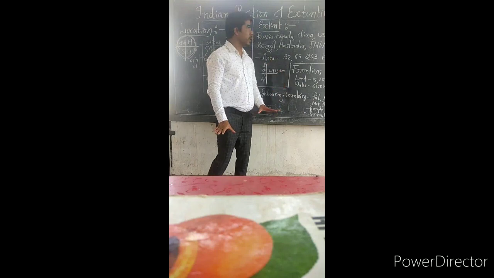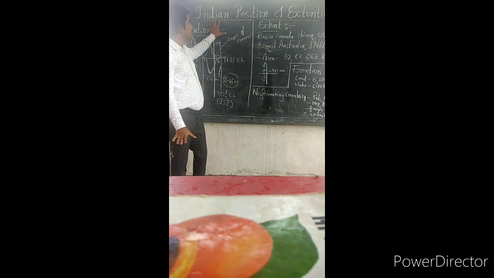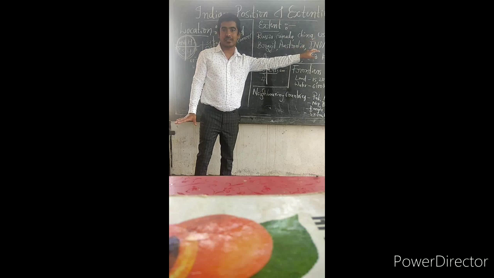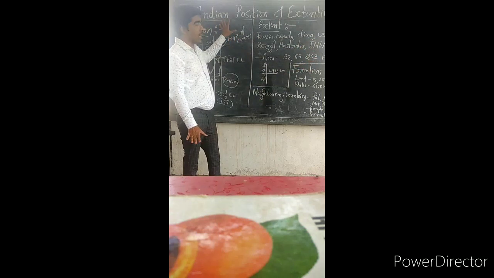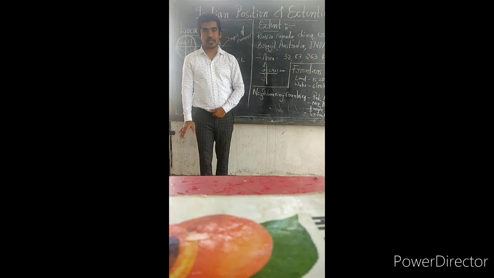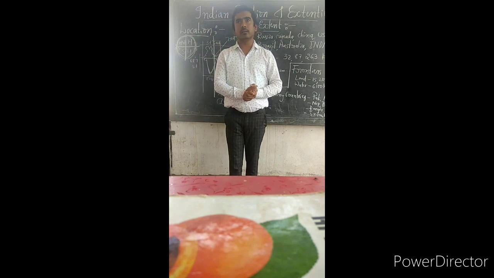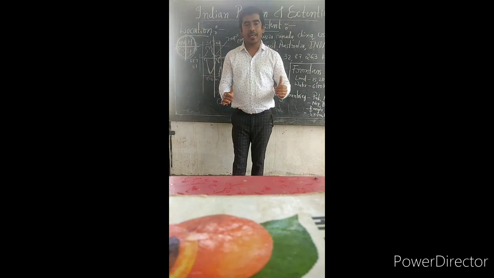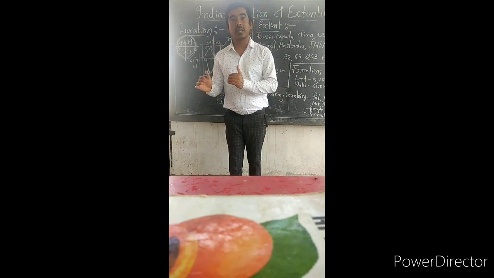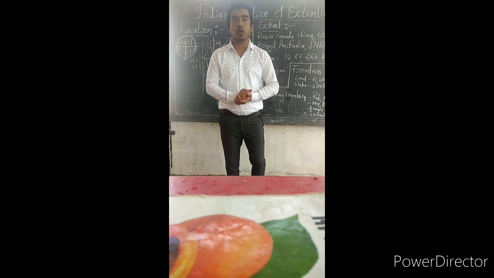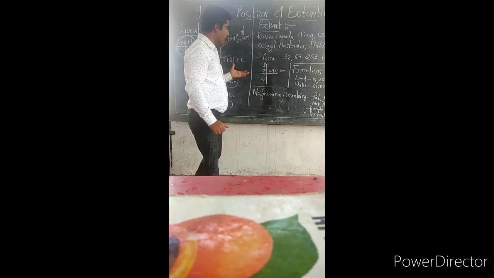So today's chapter is, I have written here, Indian position and extension, or we can say India's position and extension. Well children, our India is located in the northeastern hemisphere. I repeat, northeastern hemisphere. See, I have drawn here.